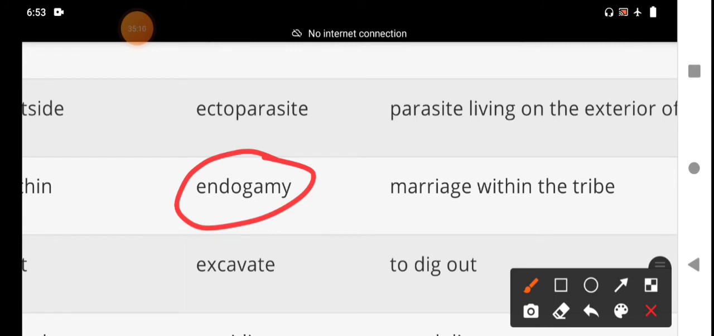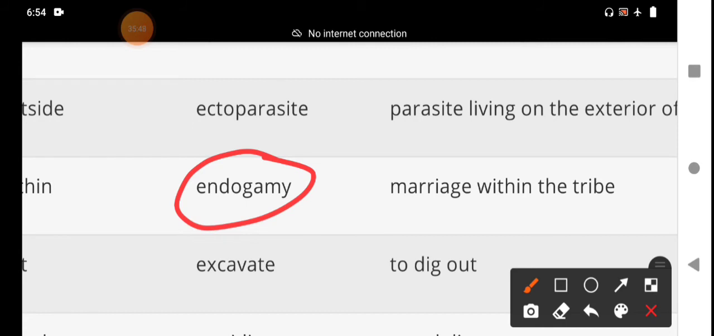Endogamy means the custom of marrying only within the limits of a local community, local clan or local tribe. Here are the other words. Heterogamy. What is the meaning of heterogamy? Marriage between people from different sociological or educational backgrounds. That is called ectogamy.